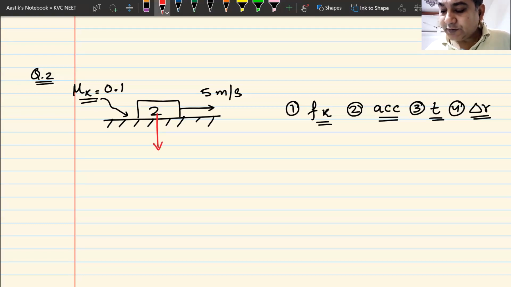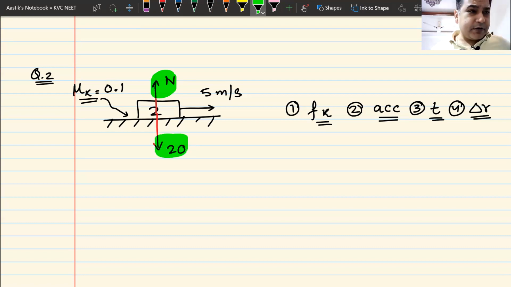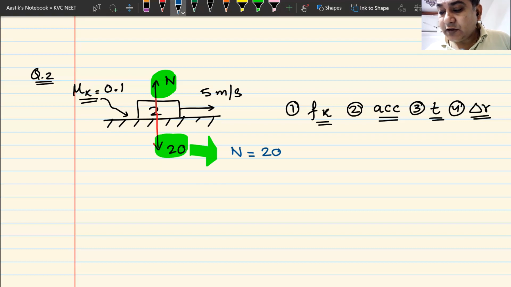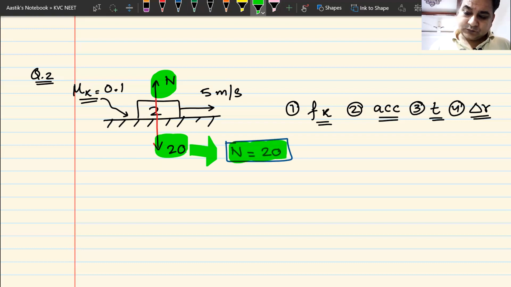Okay. So I'll put it. Weight is 20 newtons. Normal reaction is N. Straight away you can say N is upwards, 20 is downwards. It is not going to move like this. So you can write the result. Normal reaction N is 20 newtons. Do we understand this? Can I have a raised hand that we understand this?